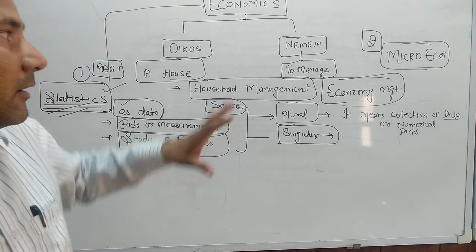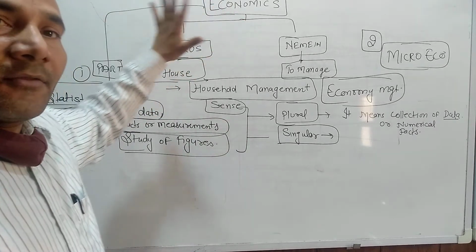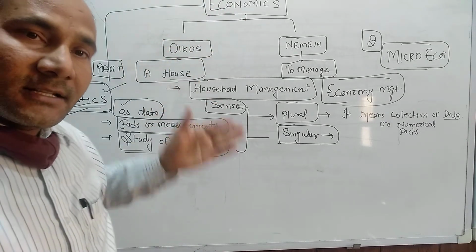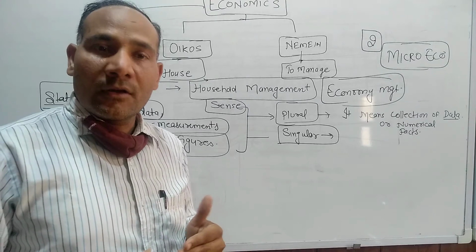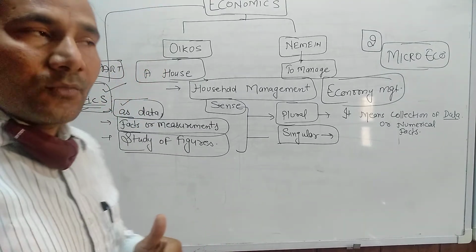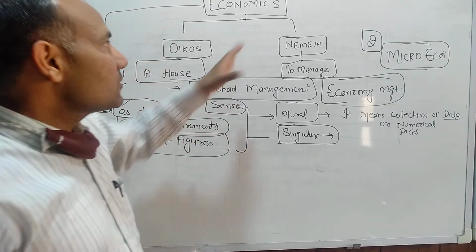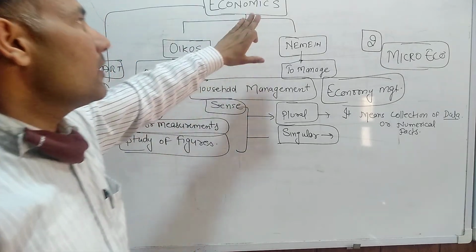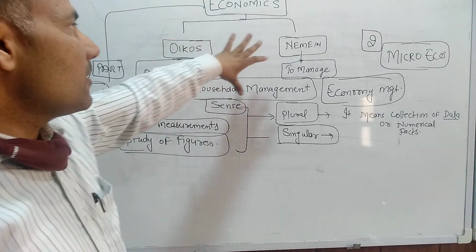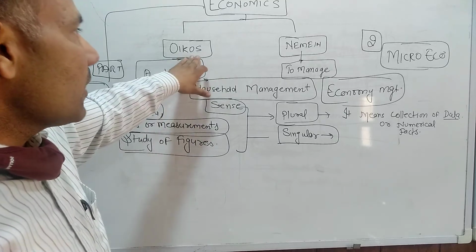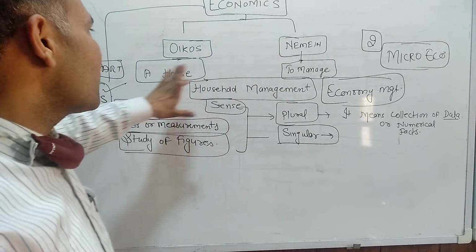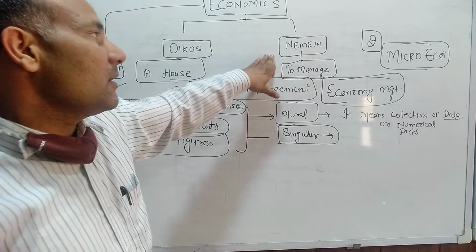In the first lecture of commerce in the 11th class, we are going to study the subject of economics. Economics comprises two words: oikos, meaning house, and nimi, meaning manage.